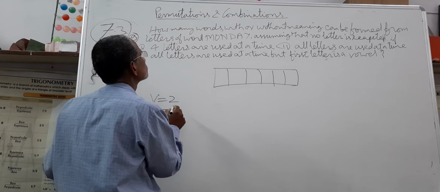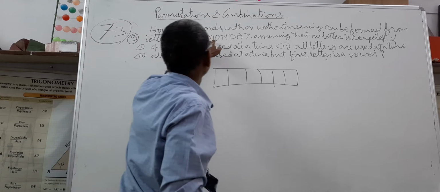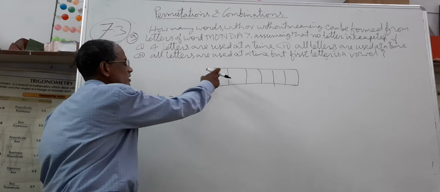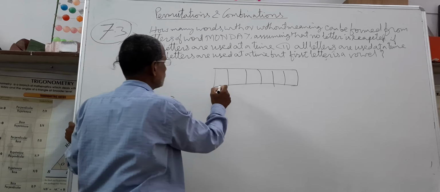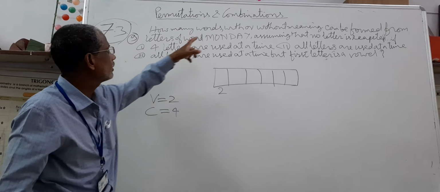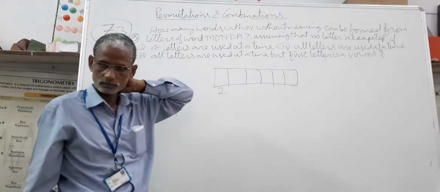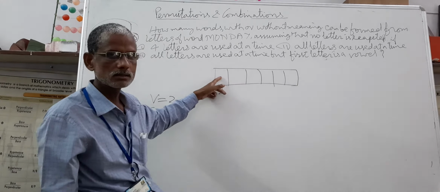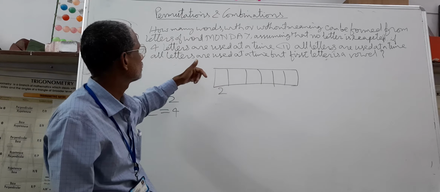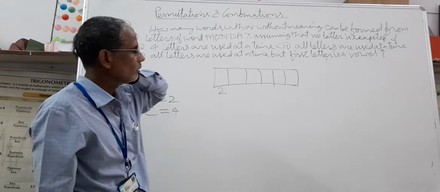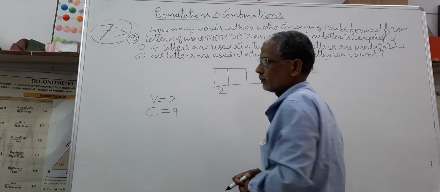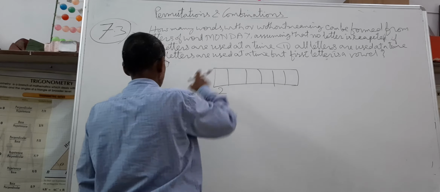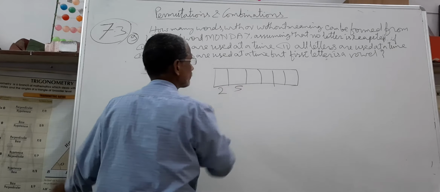Consonants are 4: M, N, D, Y. The first place can be filled in only 2 ways, either by O or by A. After filling the first place by a vowel from O or A, for the second place again we have 5 options, the remaining vowel and 4 consonants, 5 ways.